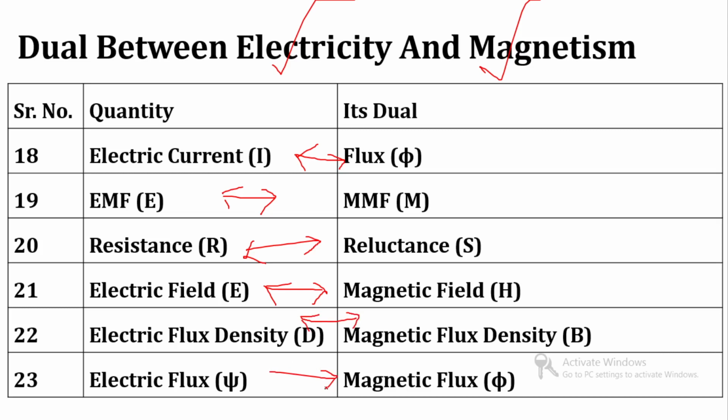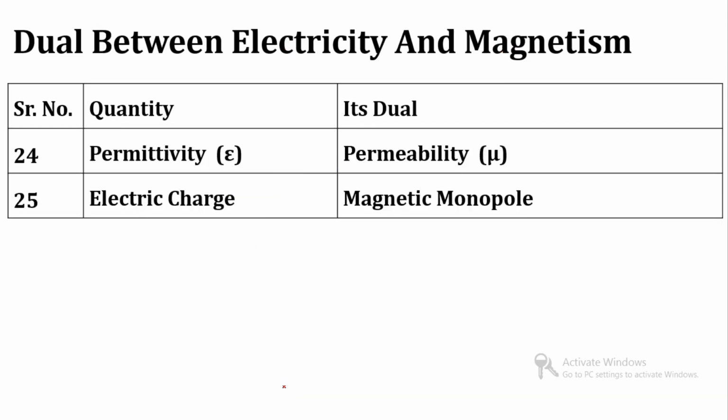Electric flux, its dual is magnetic flux. Permittivity, its dual is permeability. Electric charge, its dual is magnetic monopole. These are examples of particular quantities and their dual quantities, vice versa.